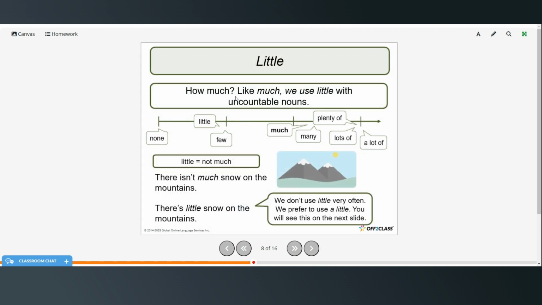Little. So like much, we can use little with uncountable nouns. There isn't much snow on the mountain. So little is the same as not much. There's little snow on the mountain. So we don't use little very often. We prefer to use a little, and we'll see that on the next slide.